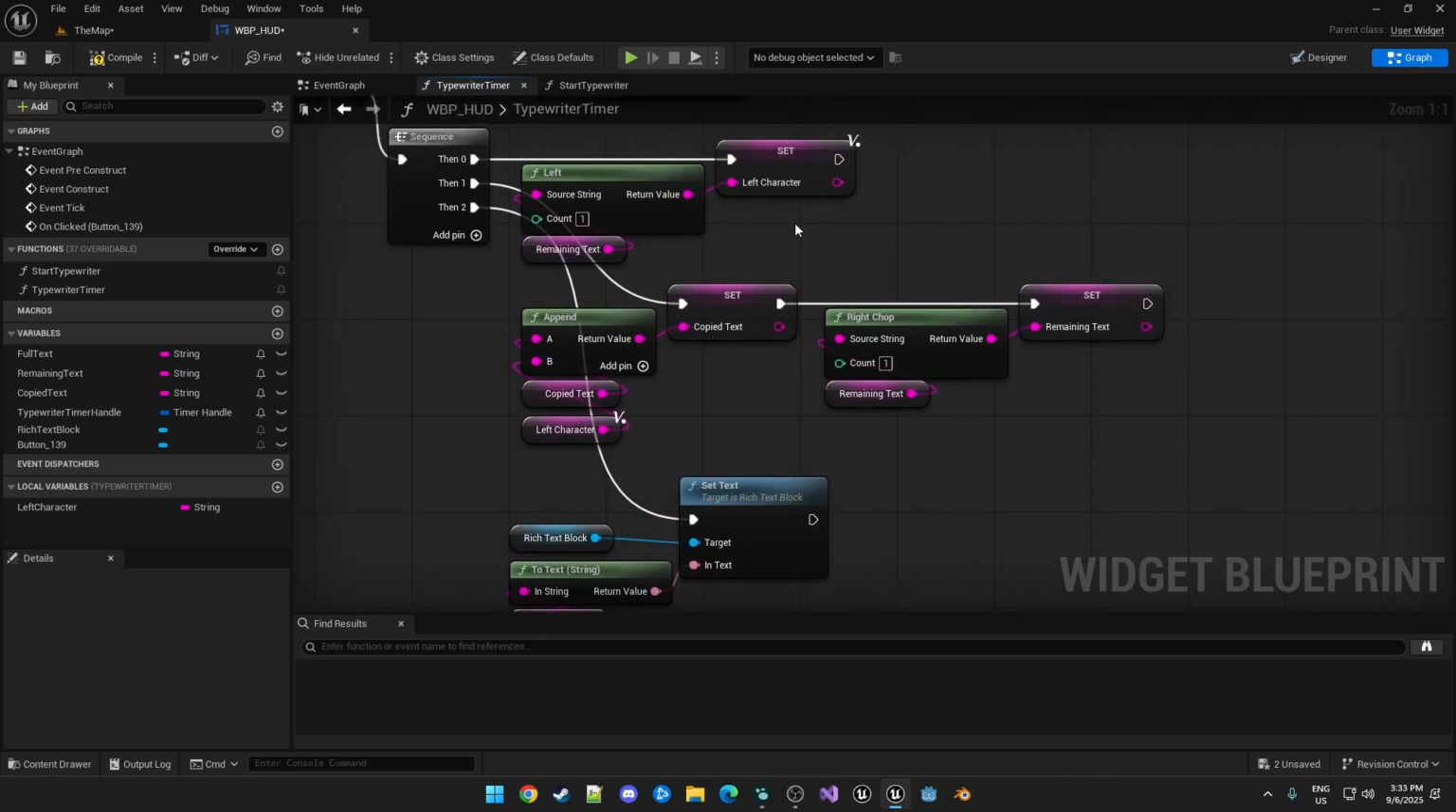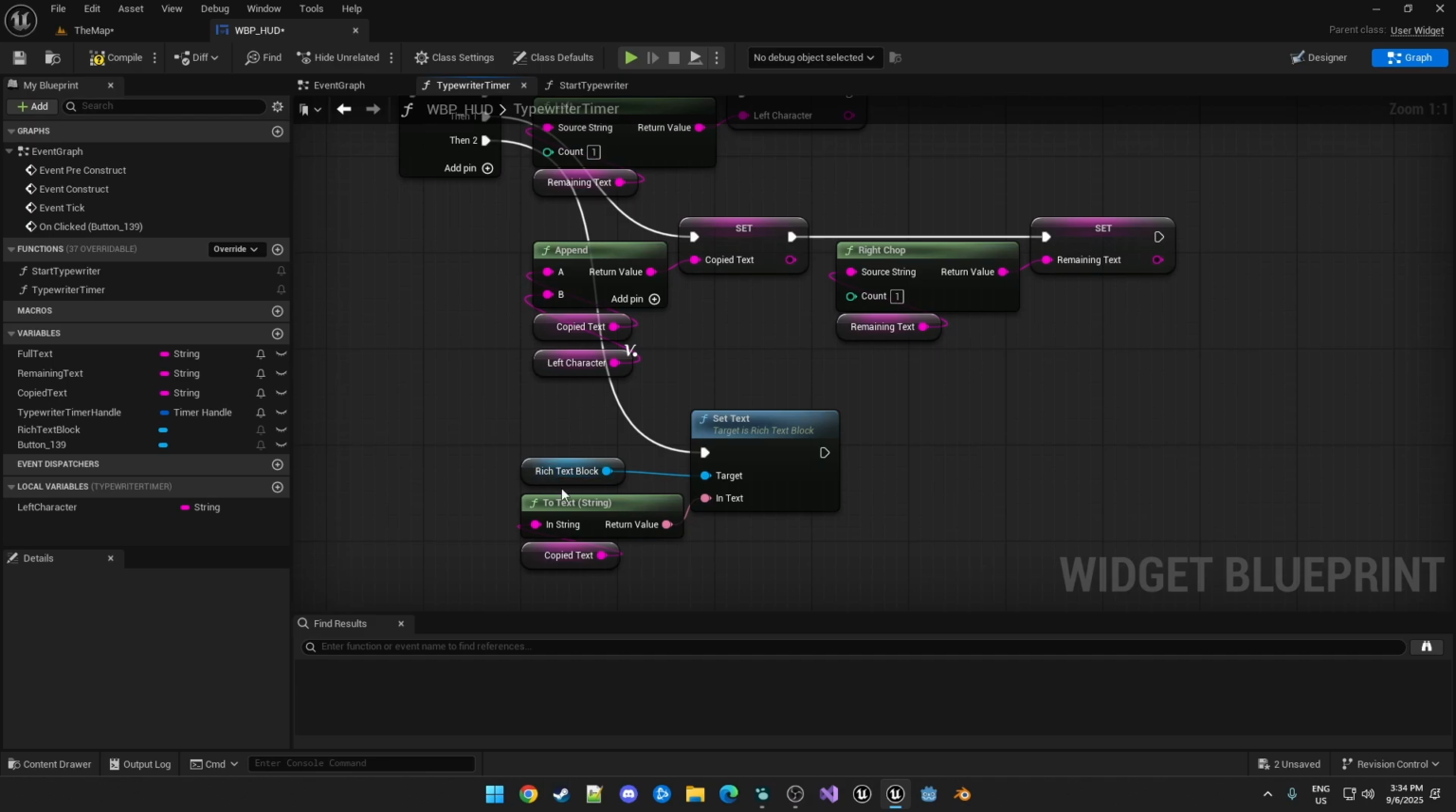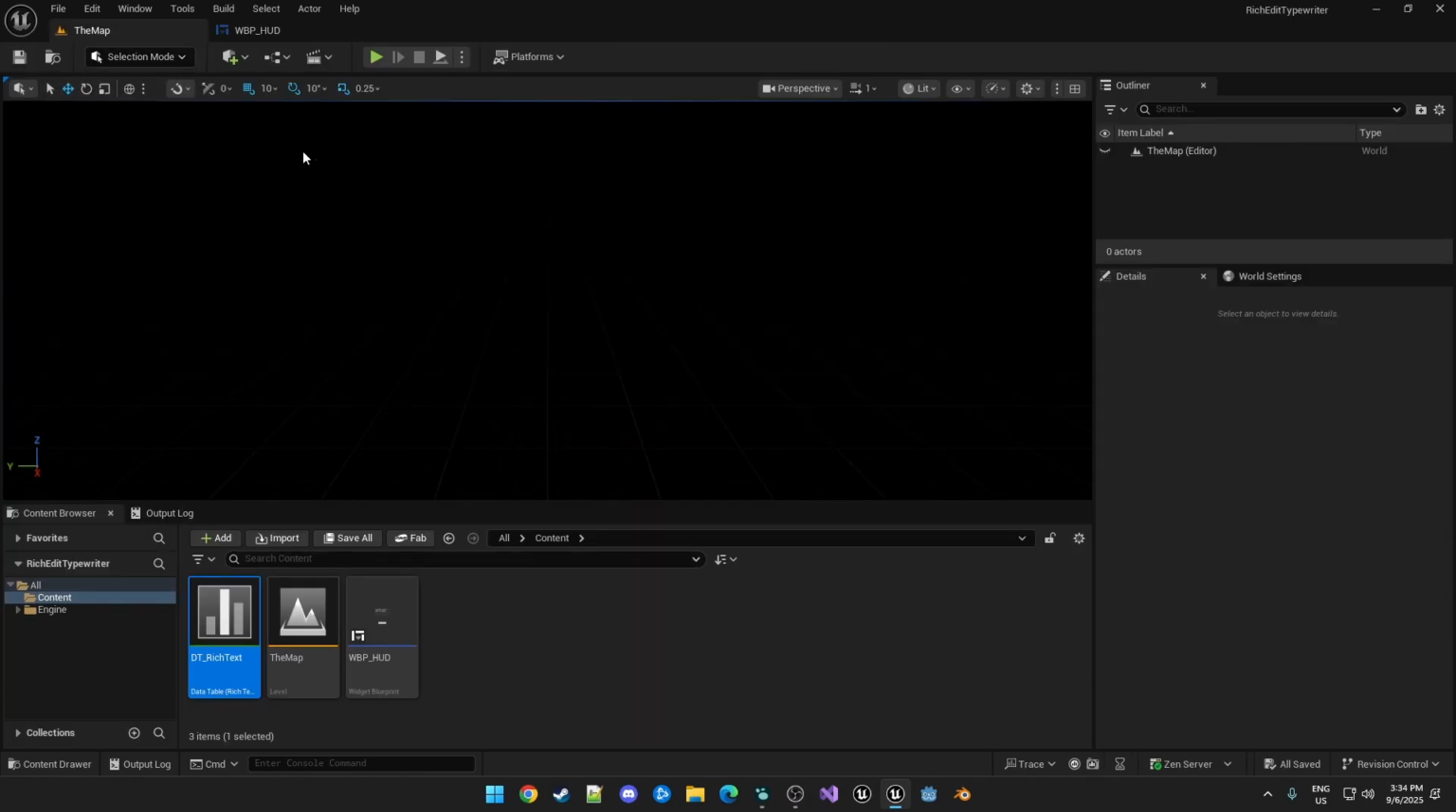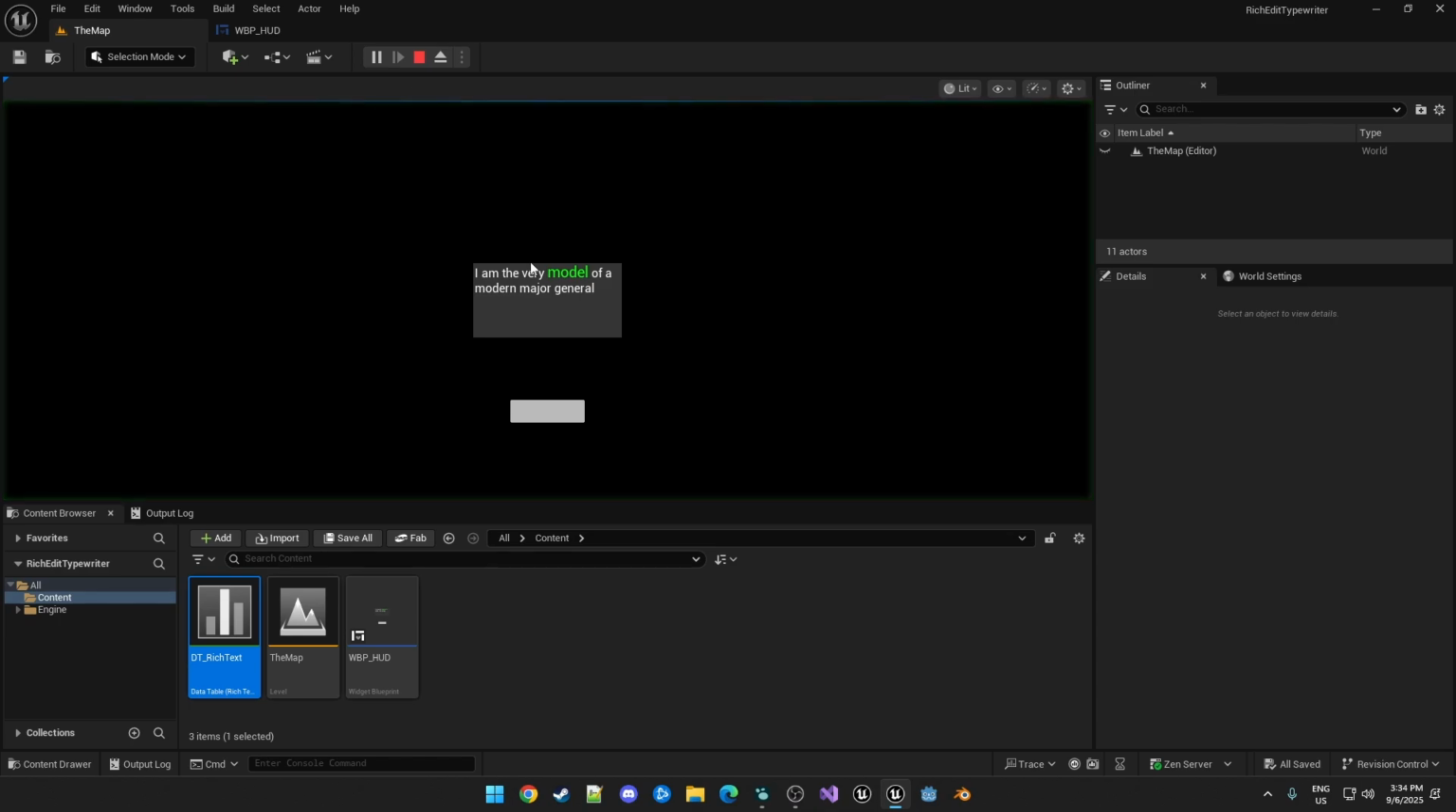So again, the flow is we're taking the left character from our remaining text, we're then adding it to the copied text, we're then removing that one character from the remaining text so that next time it's not there, and then we're just setting the rich text block to that copied text. I'm just going to save that map. Okay, so then when we hit play, we click the button, it then has a nice typewriter effect.